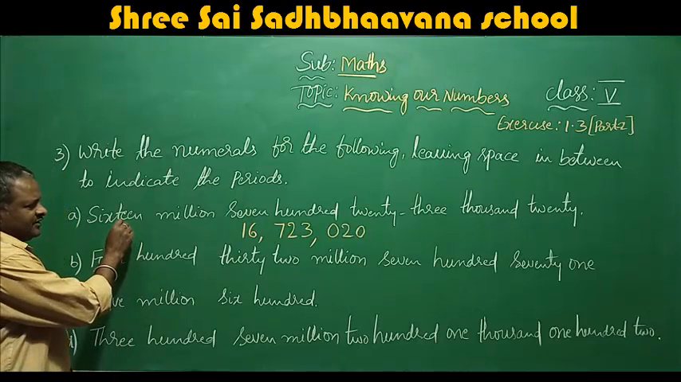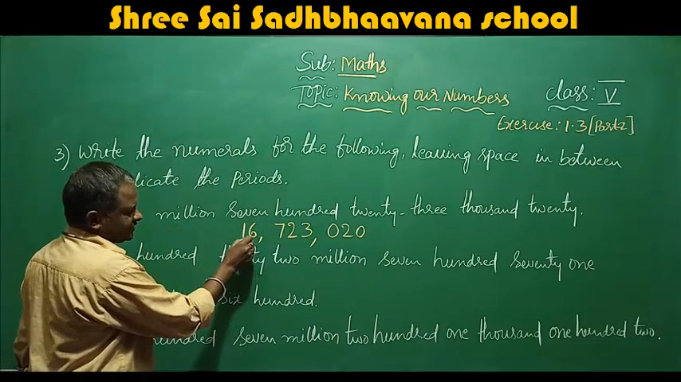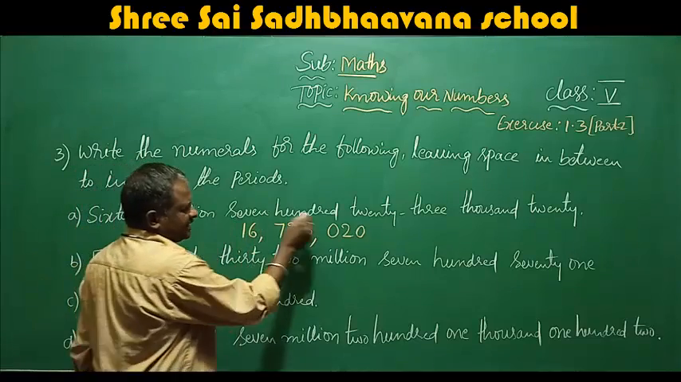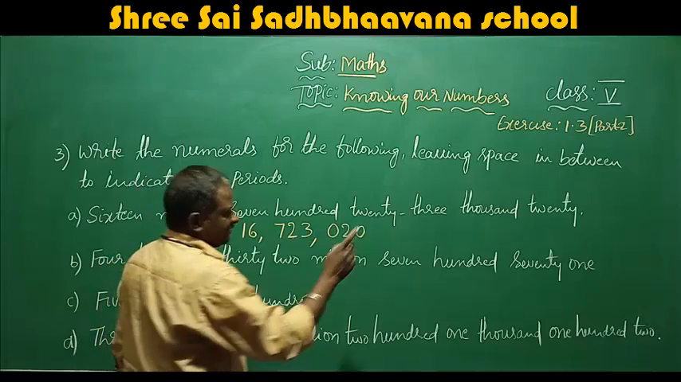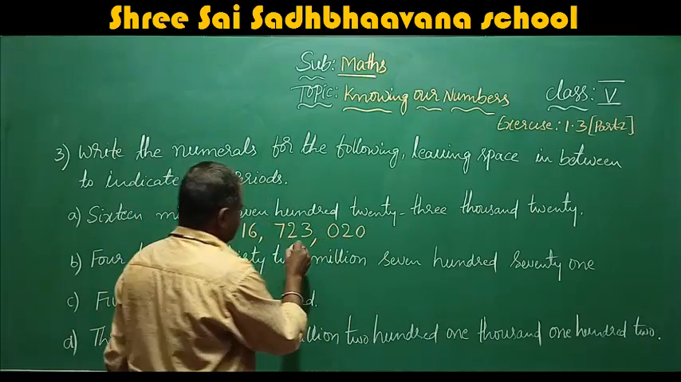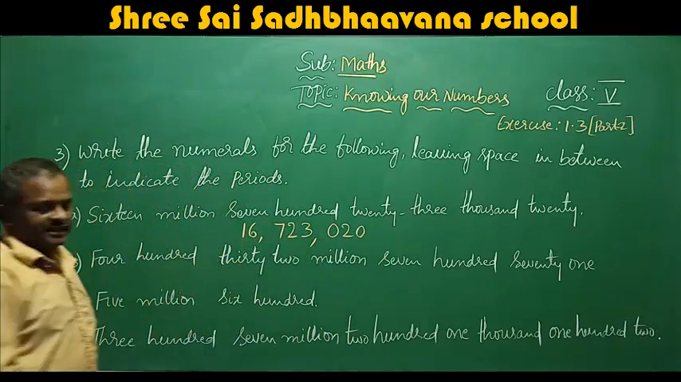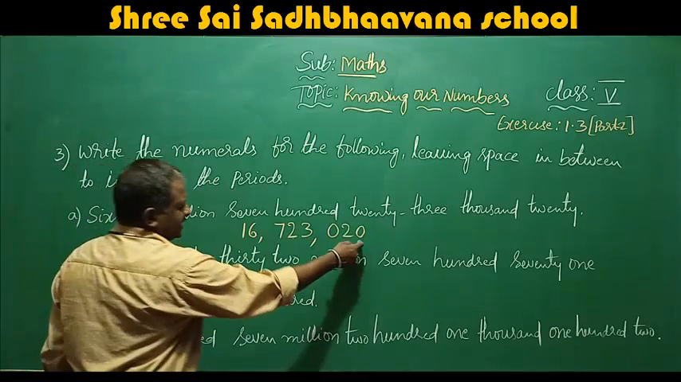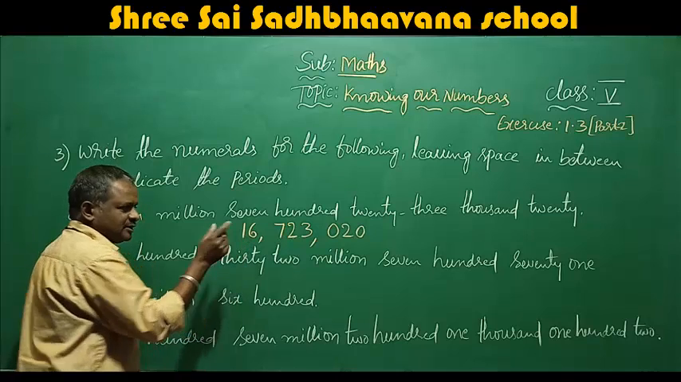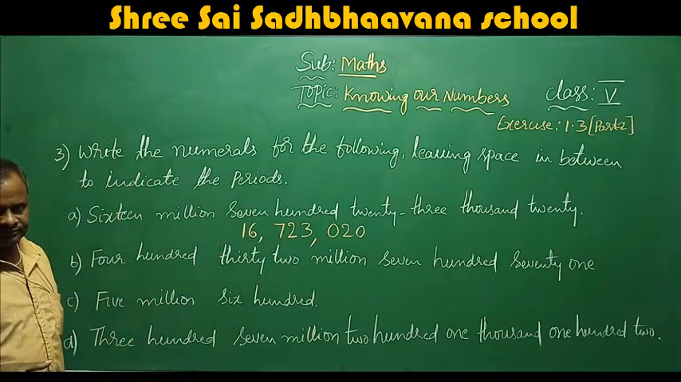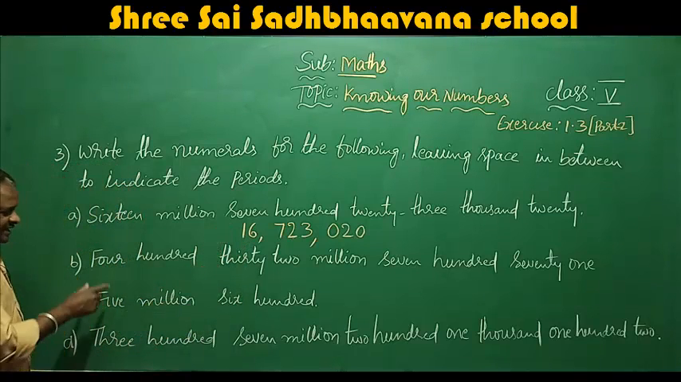See, this is the answer: 16 million, 723,000, and 20. Only 20. I have given the space between the periods. Here this is units, tens, hundreds, one period. This is the thousands period. This is the millions period. Next we will move to the second problem.